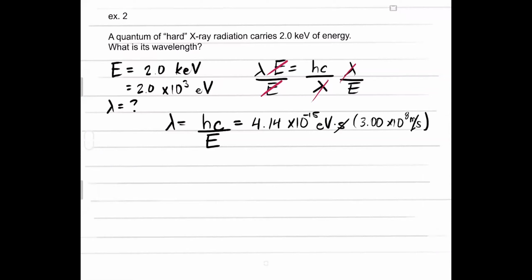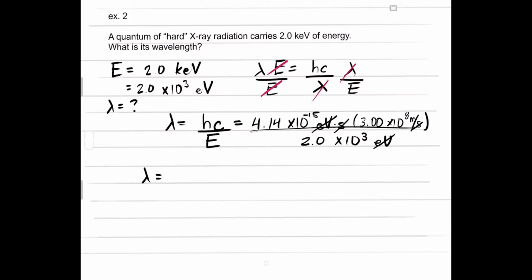So your seconds here cancel out. And we're dividing by 2.0 times 10 to the 3 electron volts. Electron volts cancel out too. Okay. So the unit that's left over is meters, which is, of course, the unit of wavelength.